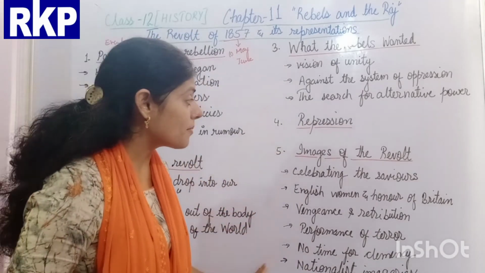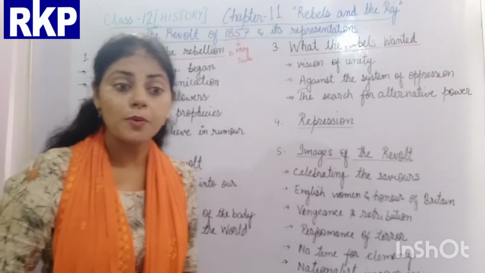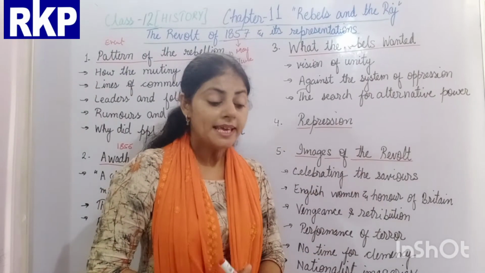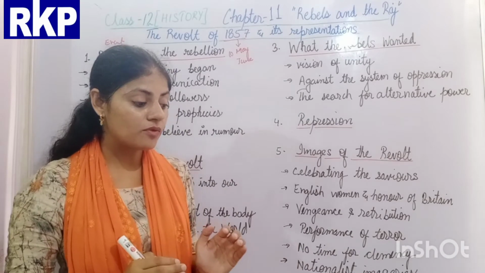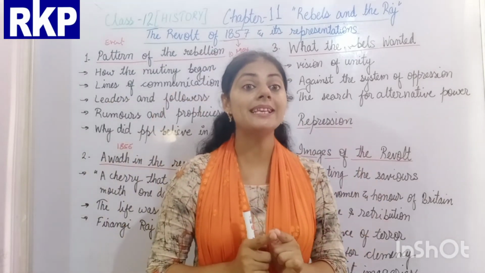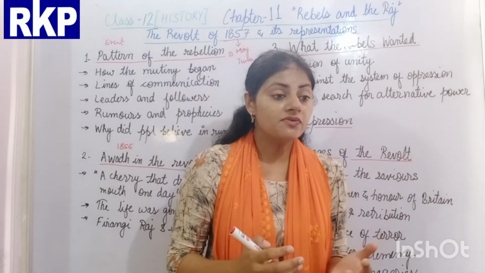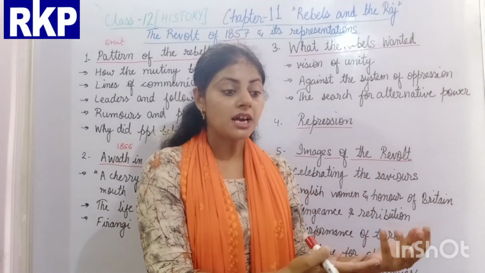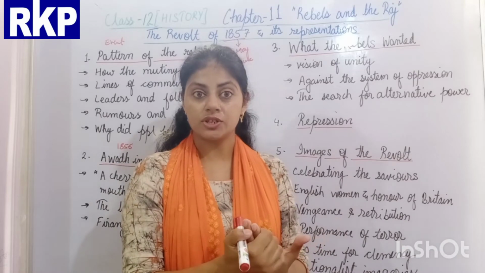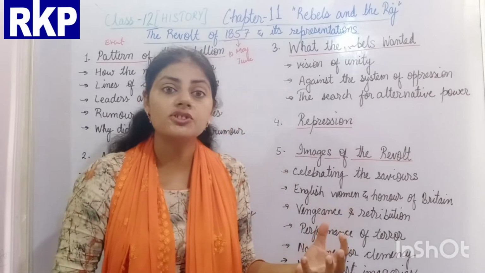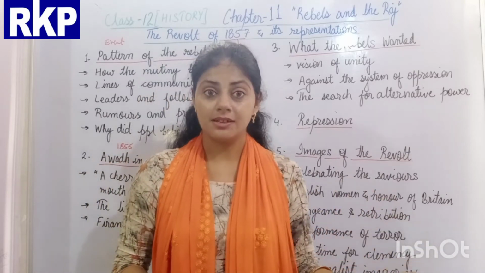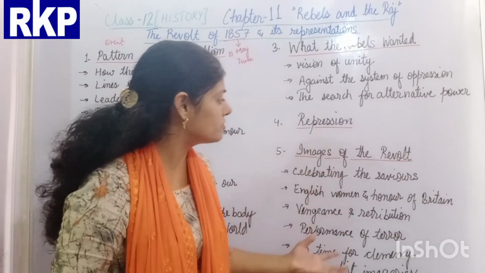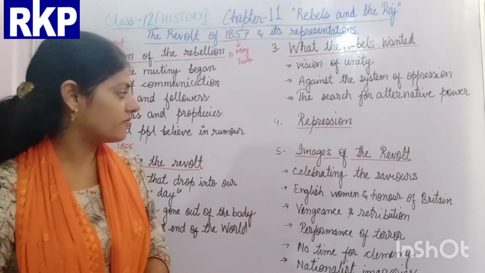And the final topic, beta, is very important from the point of view of the exam also: images of the revolt. In this topic, you will see various paintings made by the Britishers, in which they showed the courage of the Britishers and how they controlled the situation. They also showed the courage of the British women during the revolt, how they defended themselves. All these things you study in this topic.